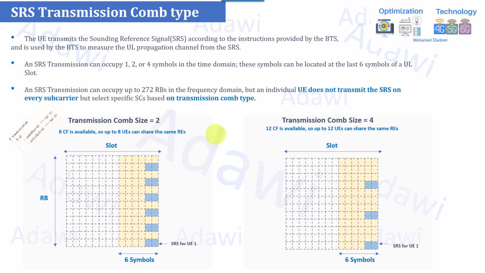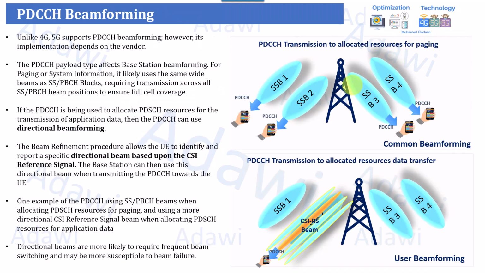Now let's move to the last part of this session, which is related to the physical downlink control channel beamforming in 5G. The PDCCH beamforming, or physical downlink control channel beamforming, as I highlighted before in session number 3, was not available in 4G. It's only supported by 5G.